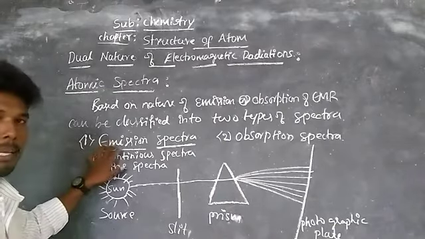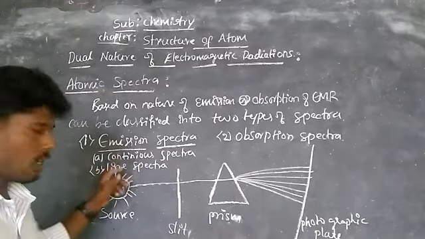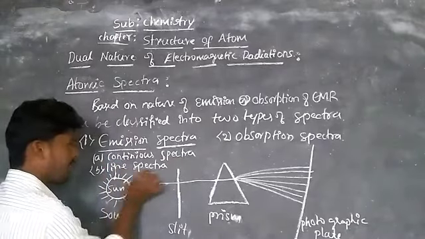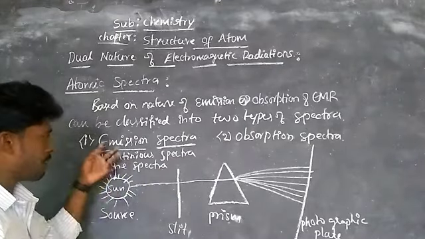So again, this emission spectra is classified into two types. One is continuous spectra and second one is line spectra. These are the two types of emission spectra.